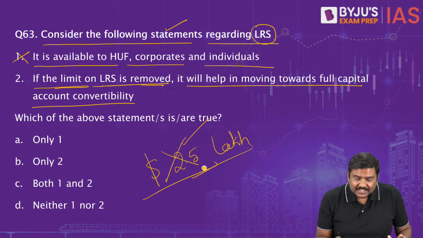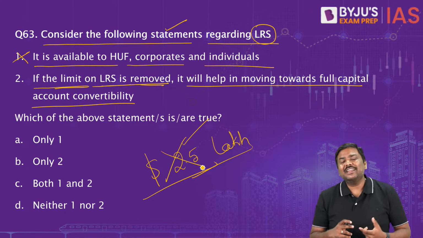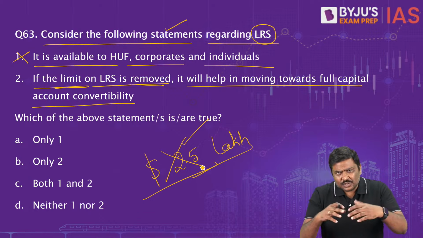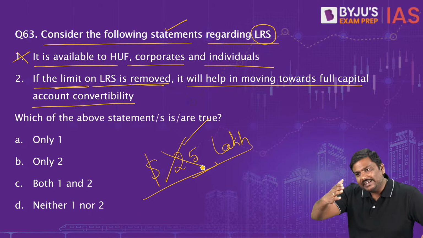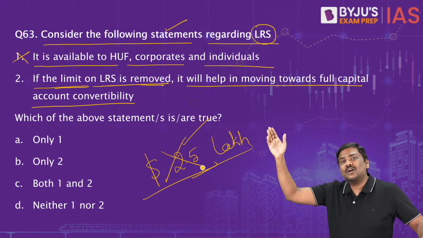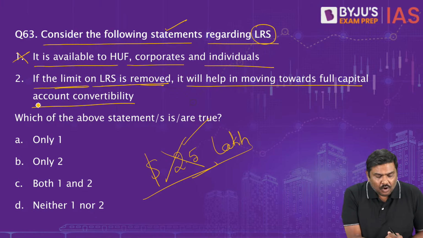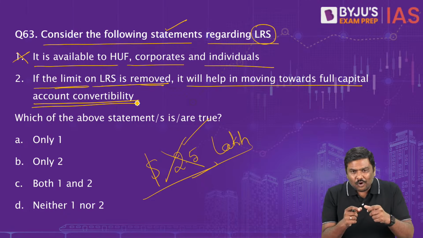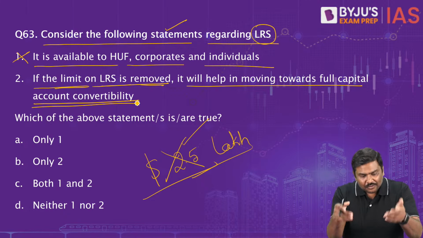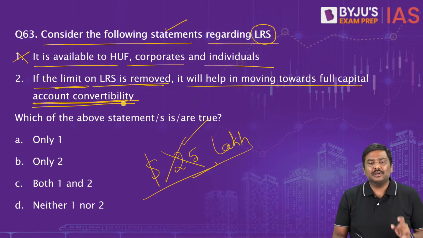If this limit is removed, what does it mean? There is no limit. Without any approval of Reserve Bank of India, you can take any amount of dollars outside India. Will it promote convertibility or not? Think of this. Of course, yes, it will promote convertibility.